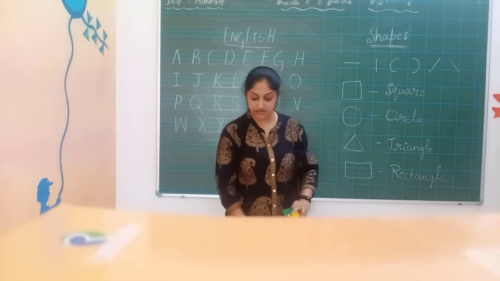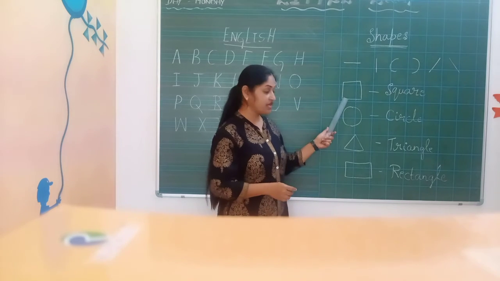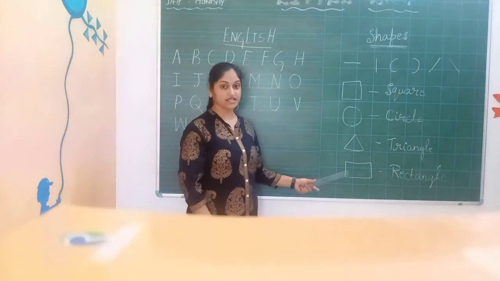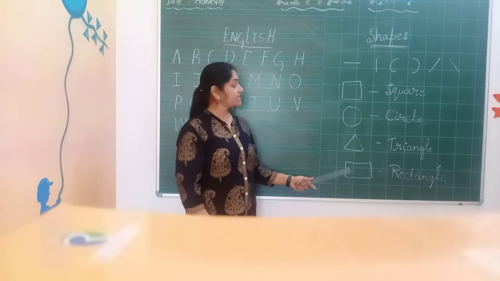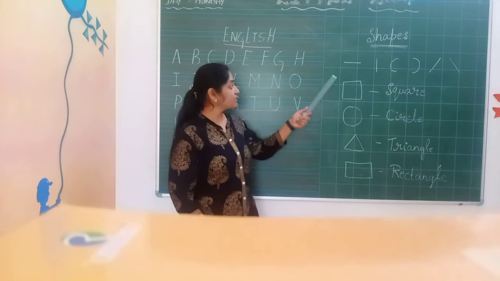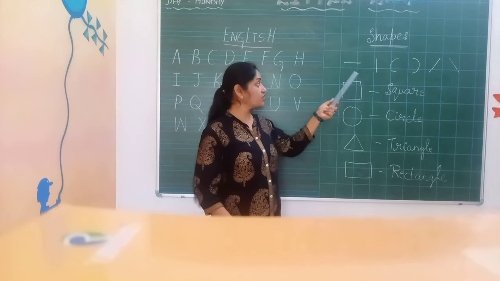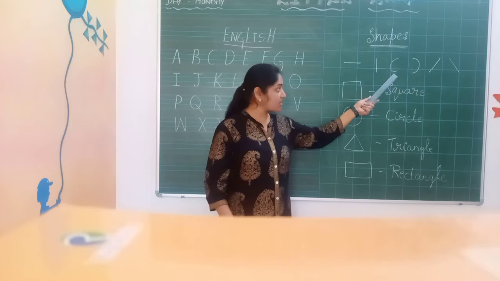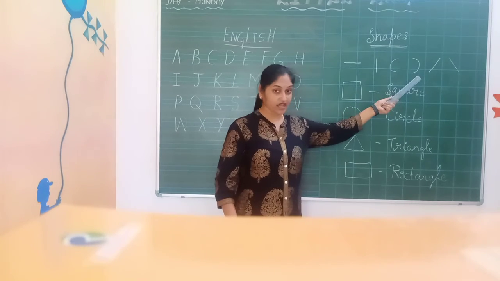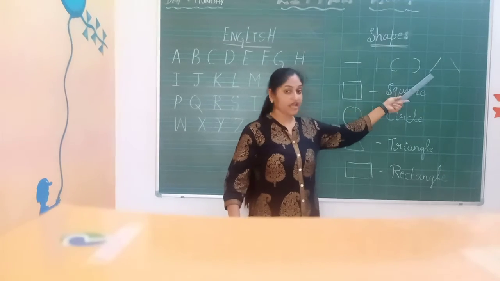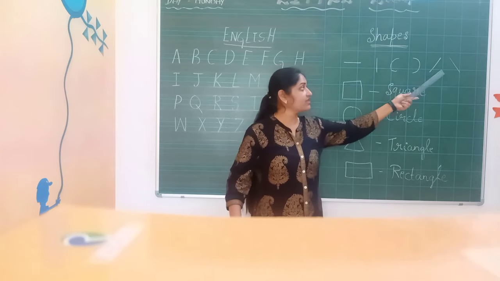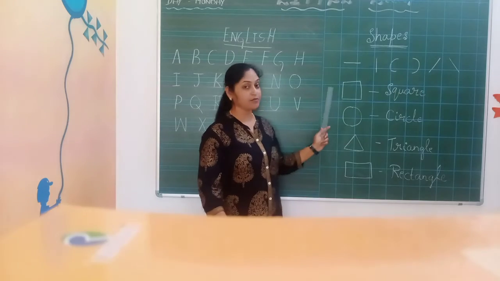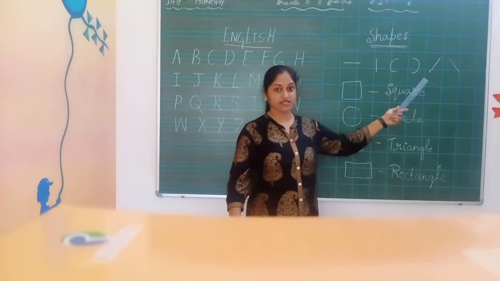Okay, what are those? Square, circle, triangle, rectangle, made up of the basic strokes.